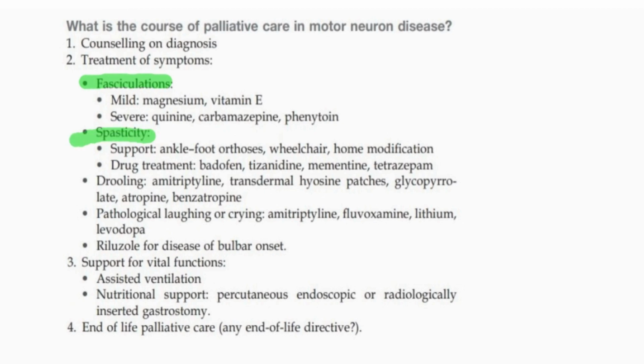For spasticity, there should be physiotherapy and other support for spasticity, along with drug treatment like baclofen, tizanidine, memantine, and tetrazepam. For drooling, amitriptyline, transdermal hyoscine patches, and glycopyrrolate, atropine, and benzatropine are used.